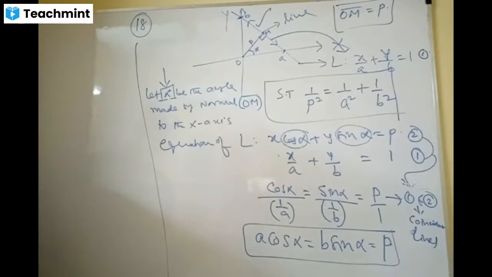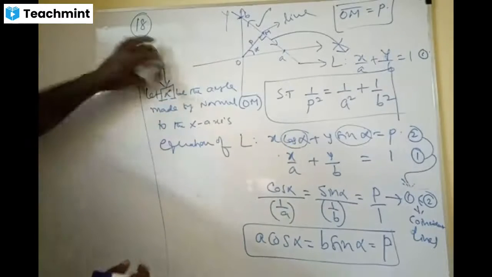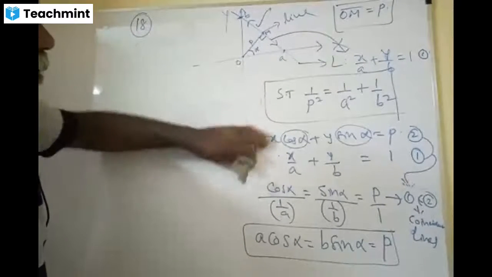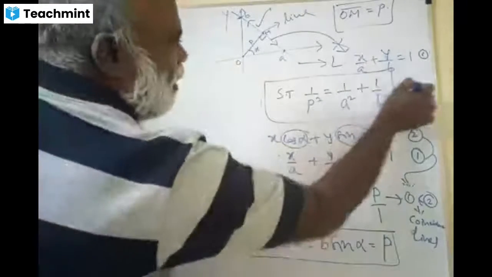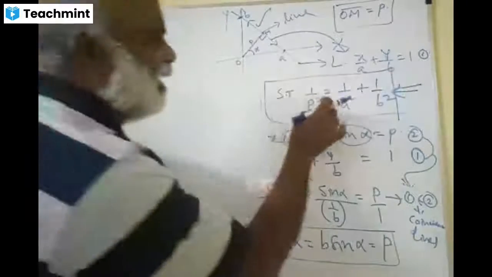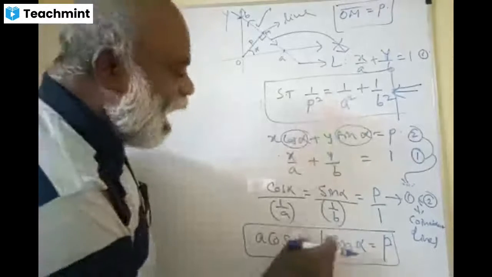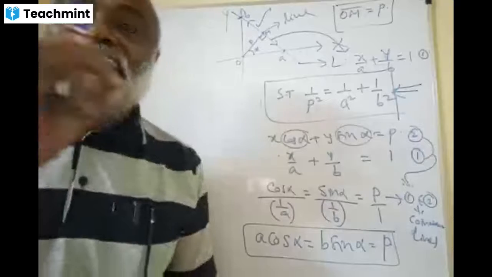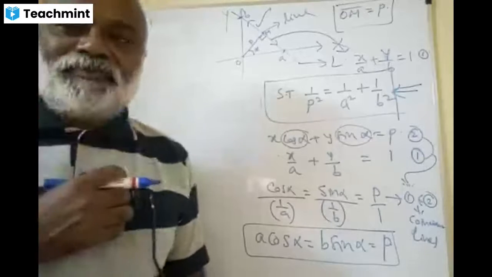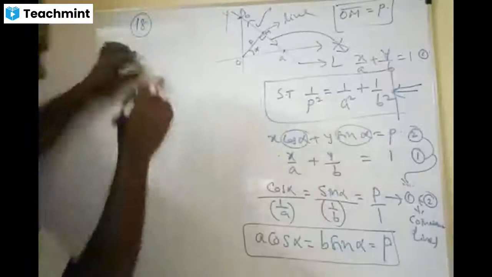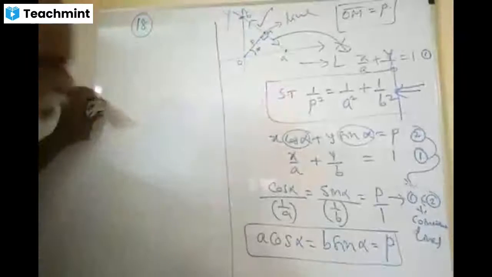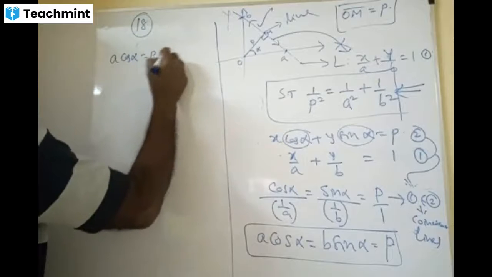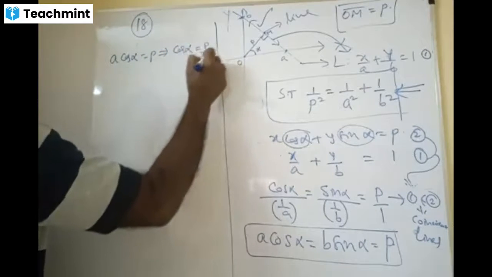Yes, sir. Friends, here, now I will just cut this down and complete the formality, please. We have to show this wonderful thing in which you compare alpha. Therefore, friends, here A cos alpha equal to p, which implies cos alpha is p by A. Wonderful.